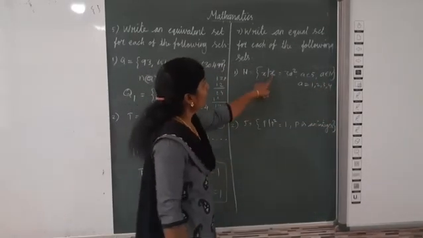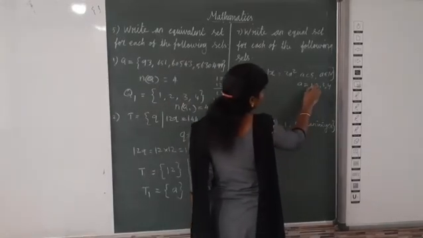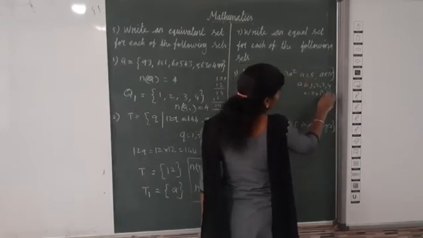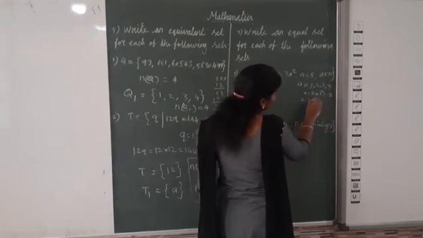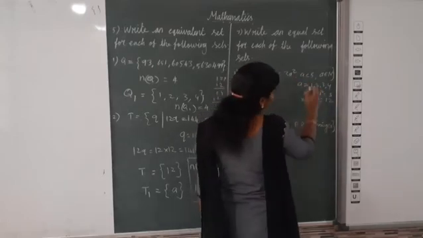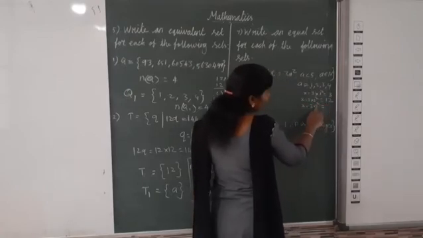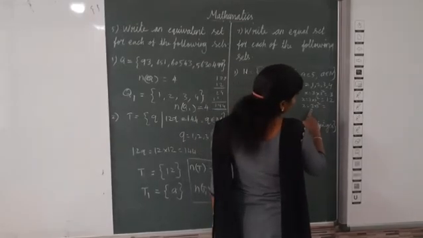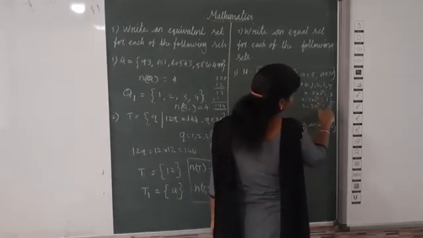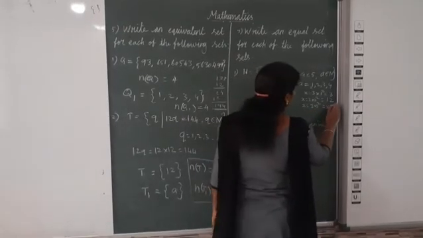Now here x equals 3a square, x equals 3 into a. First we can apply a as 1: 1 square equals 1, 1 into 3 is 3. Then x equals 3 into 2 square: 2 2s are 4, 4 3s are 12. Then we can apply 3: x equals 3 into 3 square, 3 3s are 9, 9 3s are 27.